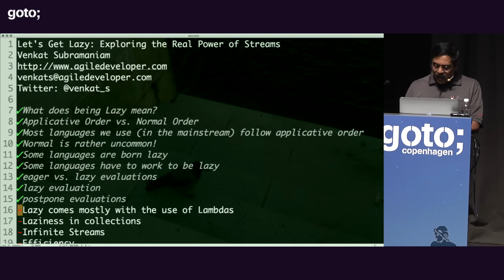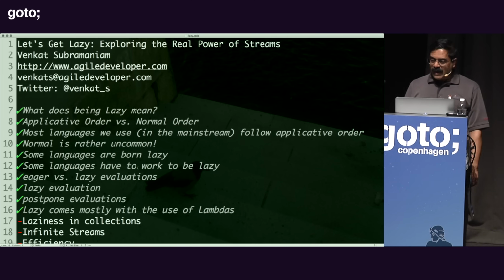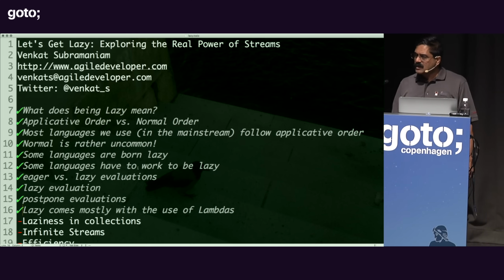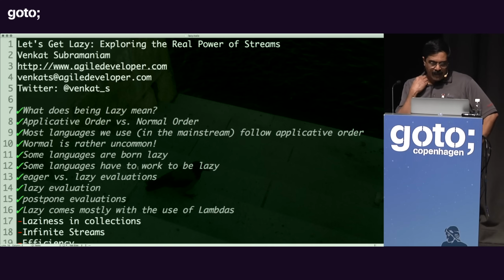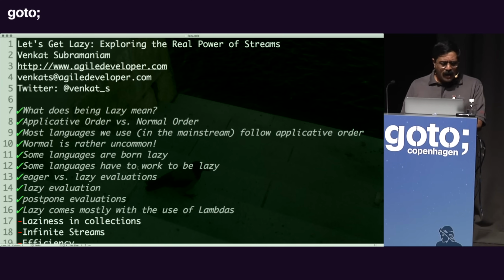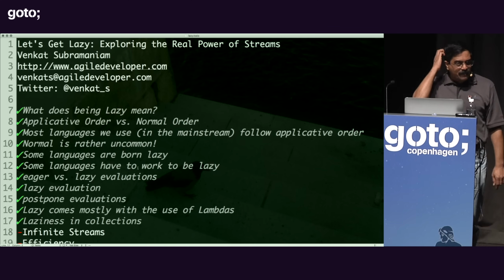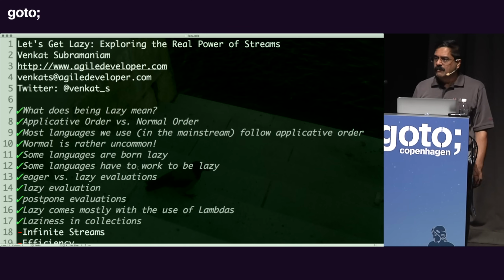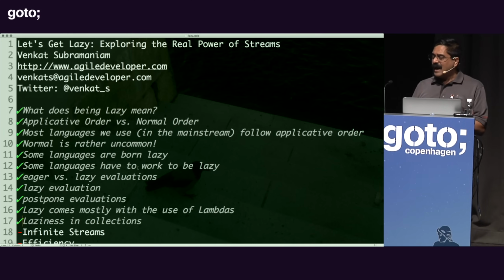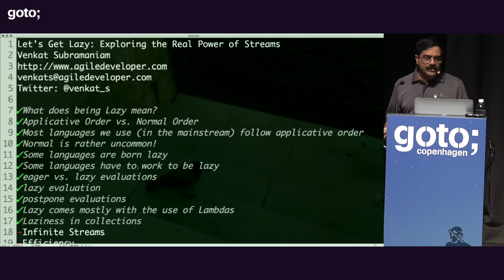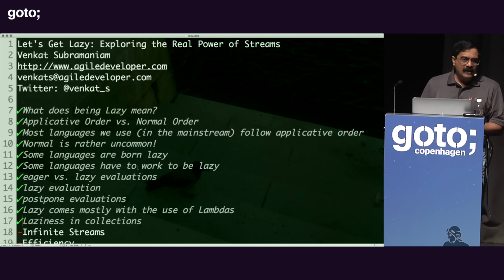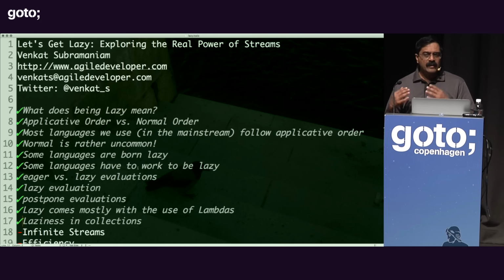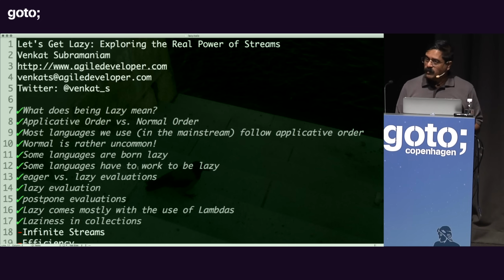So laziness comes with lambdas in most of these languages, and that gives us a level of indirection we can benefit from really nicely. Well, this leads us to how we can actually benefit from this kind of laziness in programming. So to understand this, let's talk about laziness in collections of objects. This is a very critical aspect to think about because functional programming gives us elegance in code. It gives us beauty in code. But at the same time, we have to be very careful because we cannot really be happy with elegance and beauty. We really, at the end of the day, have to look for performance as well.